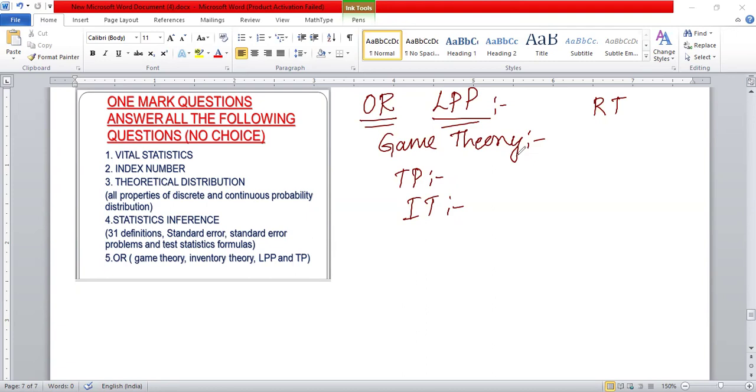And the binomial distribution tends to Poisson under the conditions n tends to infinity, p tends to 0, np is equal to lambda. Under what condition does the binomial distribution tend to normal? That is n tends to infinity, and p and q are not very small. So this type of property you should always remember. Then only you will be able to answer model 1, model 2 also.